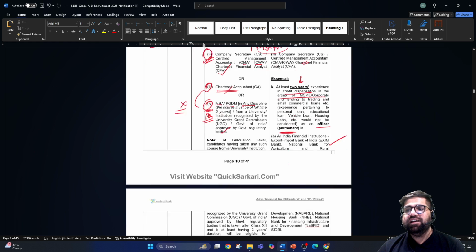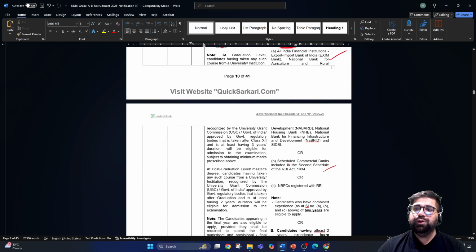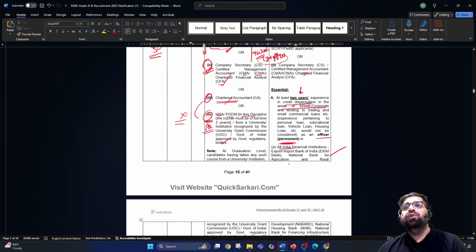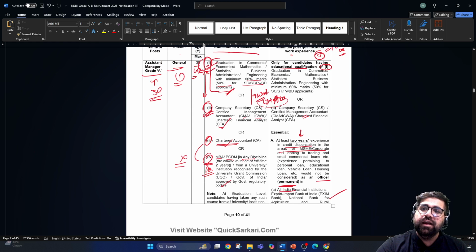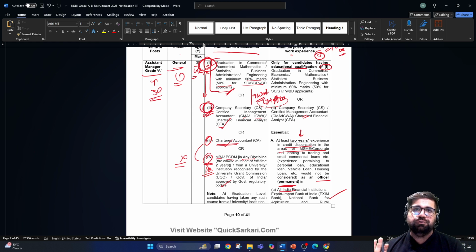Either in all India financial institutions, or in scheduled commercial banks, or in an NBFC registered with RBI. So if you are working as an officer in any NBFC registered with RBI, or in scheduled commercial banks, or in any of the all India financial institutions, and you are working in credit dispensation, and you have 2 years of work experience, then only you can apply for this particular exam if your education qualification is 1 or 2.